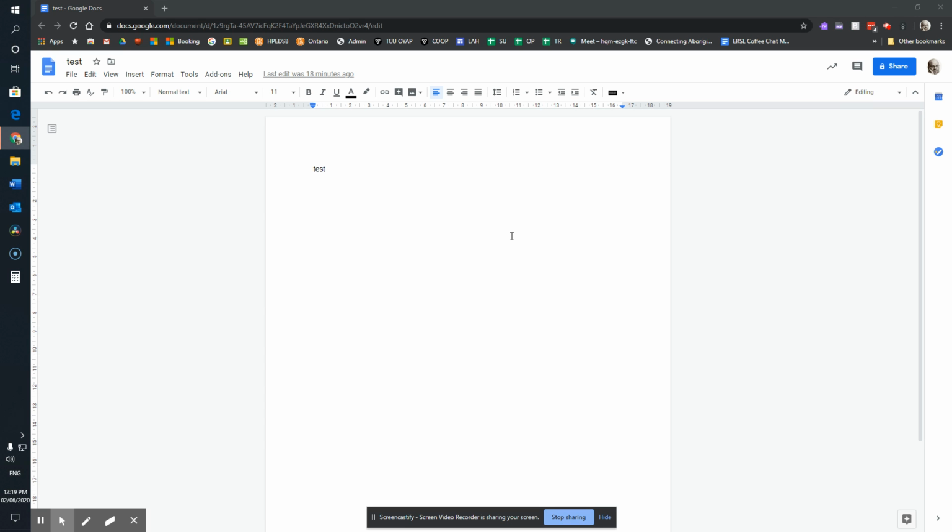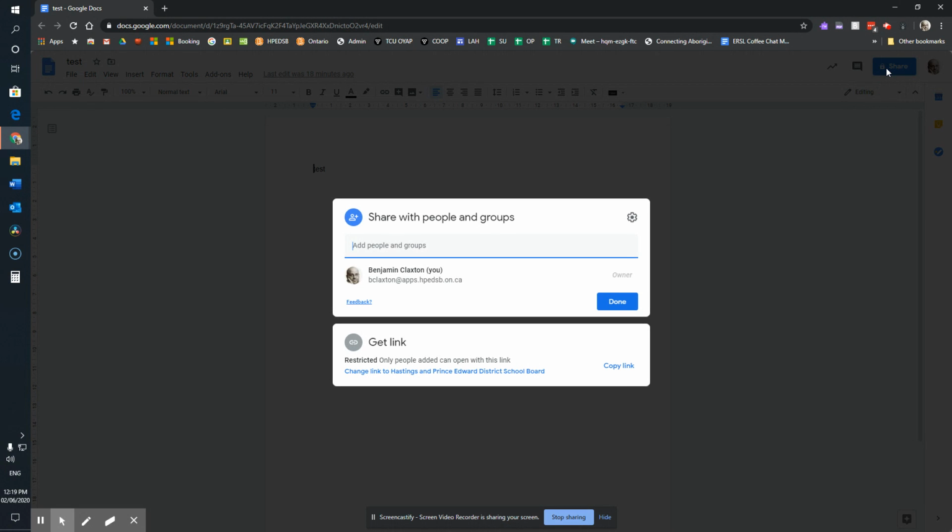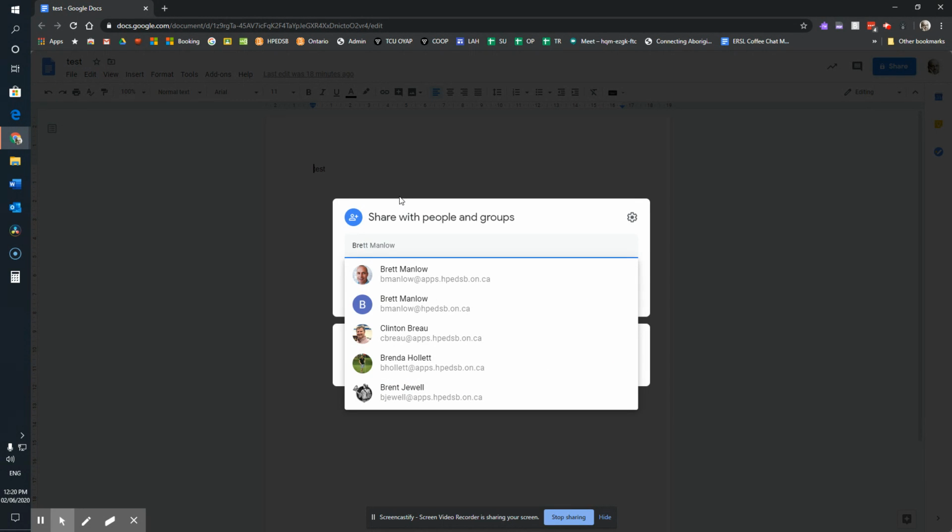Seems like Google has changed the way they do sharing. So if I come up over here, the share button looks a lot different than it used to. We can still add in people here if we want to. So I can start typing out someone's name and they should show up. So if I start typing out, there we go. I could get Mr. Manlow shared in here,